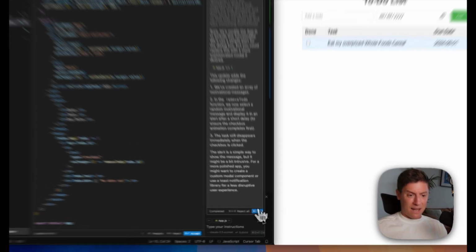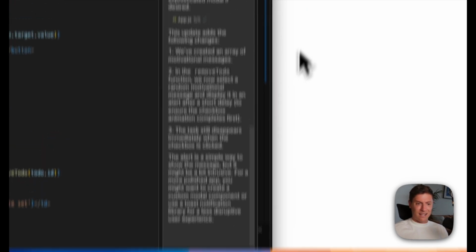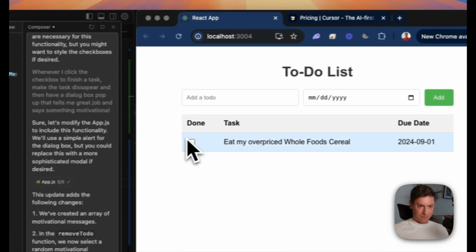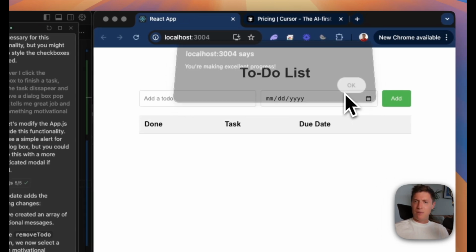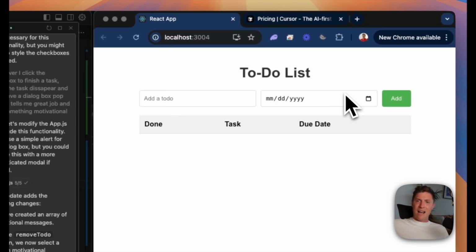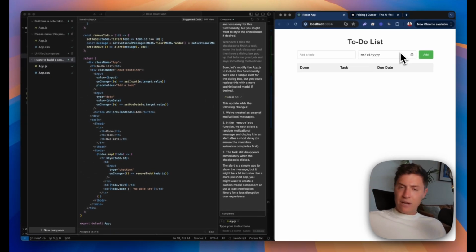I hit the command. It goes in. Seconds later, let's do this. Let's check it off. Boom. You're making excellent progress. I get the pop-up. Now I'm feeling great every single time I do a task. I just showed you how you can build a full-scale application by yourself. I showed you how you can go back, make edits, try new things. I gave you somewhat creative ideas for styling. We did a lot here.